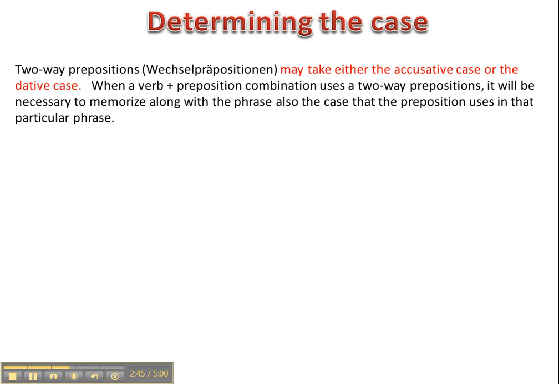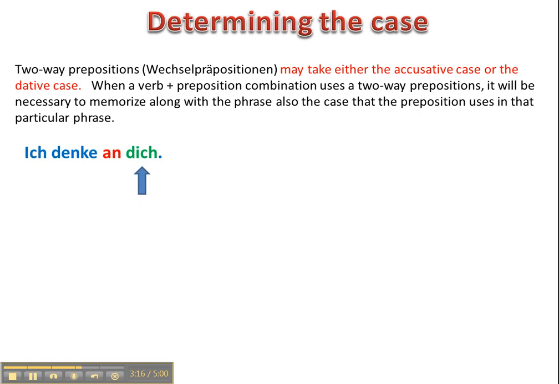Okay, sometimes these verb and preposition combinations use two-way prepositions, or in German, Wechselpräpositionen. These may take either the accusative case or the dative case, and are a source for confusion for many non-native speakers. When a verb plus preposition combination uses a two-way preposition, it will be necessary for you to memorize, along with the phrase, also the case that the preposition uses in that particular phrase.